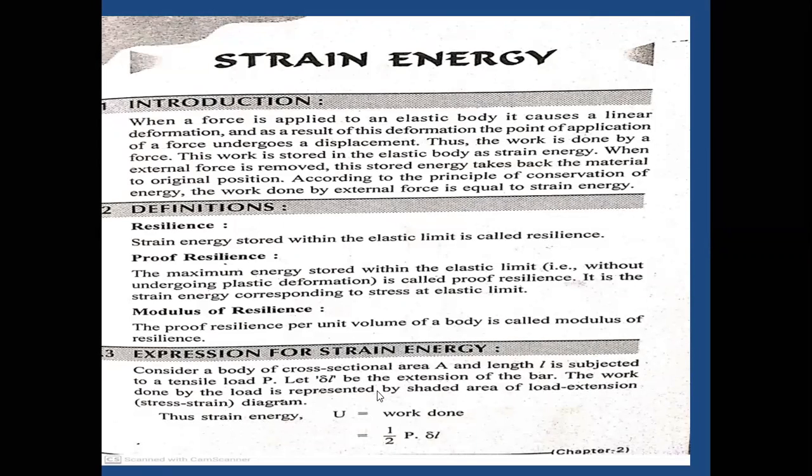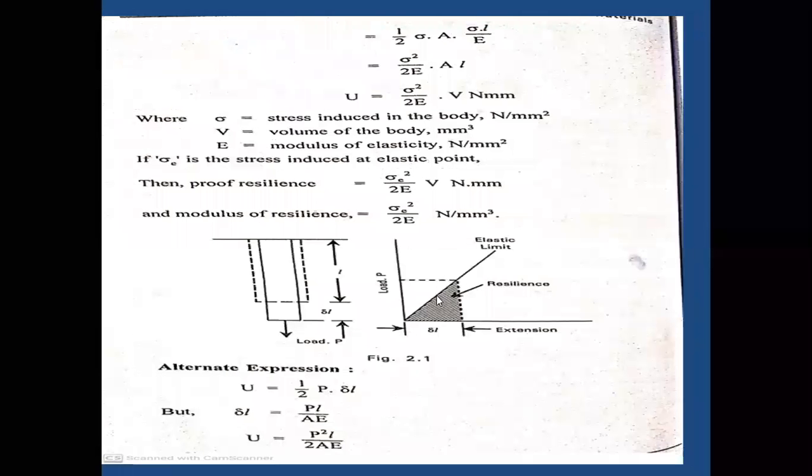Do you follow or not? So the strain energy equals the amount of work done on the particular body, which is equal to 1/2 P into delta L. How does this come? If I consider a graph, the graph is the stress versus strain diagram for the elastic body. Here we have the elastic limit and the proportional limit. Up to the elastic limit the graph is linear; after the elastic limit, the graph is non-linear.